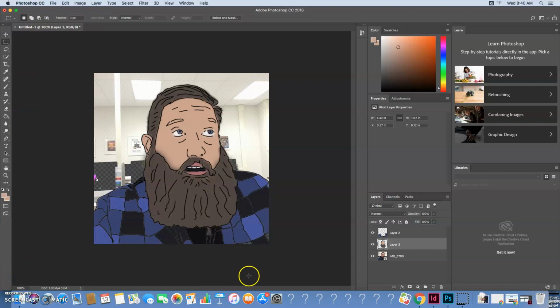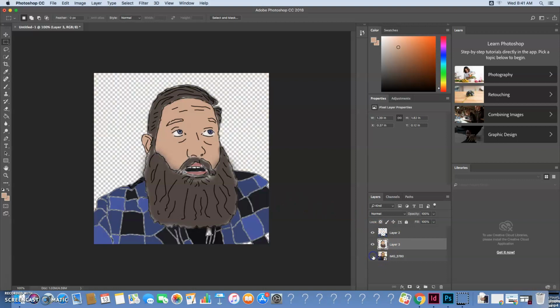Okay, now I did this really rushed and in a hurry, so yours will look way better. But once you get this all complete, you're going to press the eyeball on the actual photo, and you should see what you have left. Obviously, I did it kind of rushed, so I would want to fix all this and clean this up. But I'm just trying to give you the idea of what we're doing. So once we have this, we're good to go. We want this background checkered because that means it's transparent.